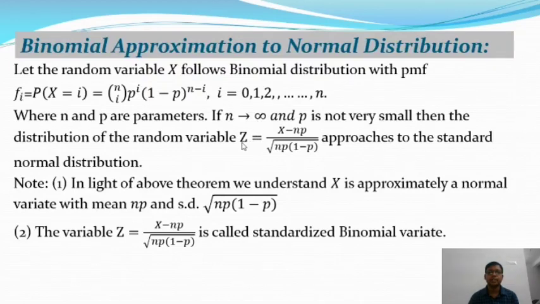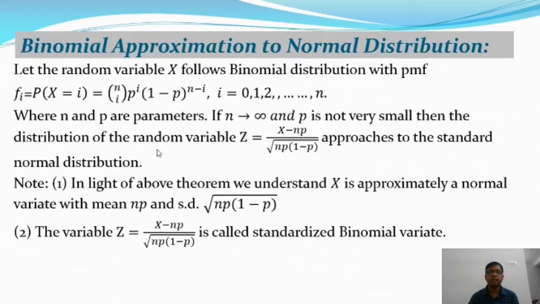Okay, so in that case Z has a standard normal distribution and X has a binomial distribution, and this is the relation between binomial distributions and the standard normal distribution. Z is equal to (X minus np) by the square root of np(1 minus p).